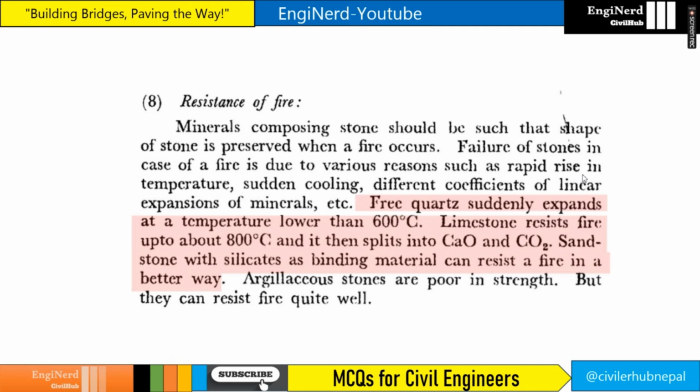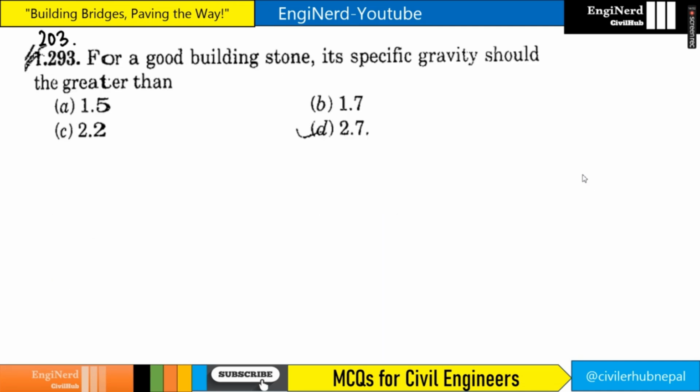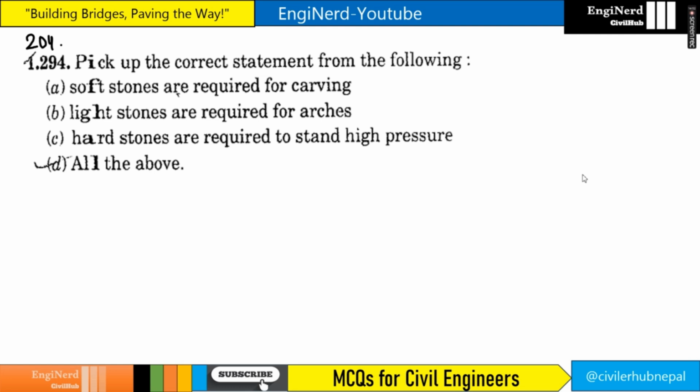You can also read it here. For a good building stone, specific gravity should be greater than what? 2.7. It should be greater than 2.7. Pick up the correct statement from the following. Soft stones for carving, light stone for arches, hard stone for standing high pressure, right? Everything is correct. So answer is all of the above.